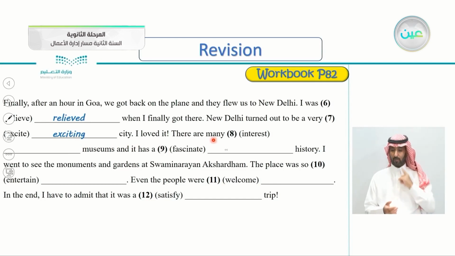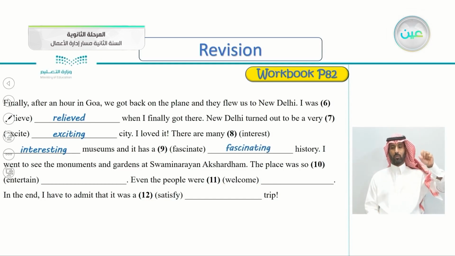I loved it. There are many museums. So many what? Very good. Many interesting museums, and it has a fascinating history. Do we say fascinated or fascinating? So it here is New Delhi. Yes, very good. Fascinating history. I went to see the monuments and gardens at Somaneria, Amsterdam. The place was so entertaining. So the place, very good, entertaining.